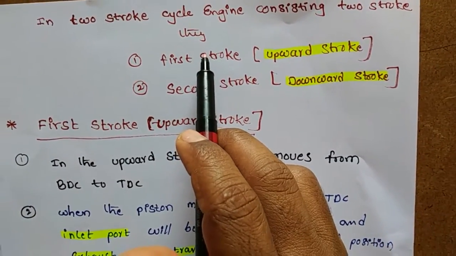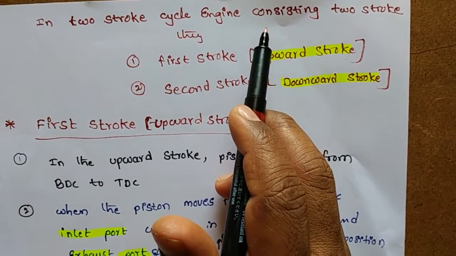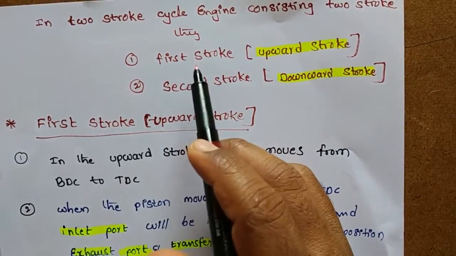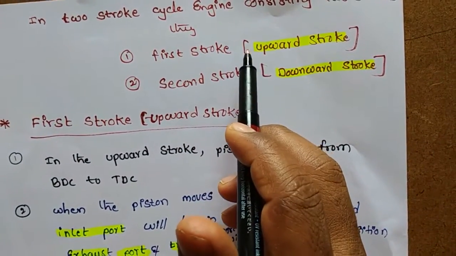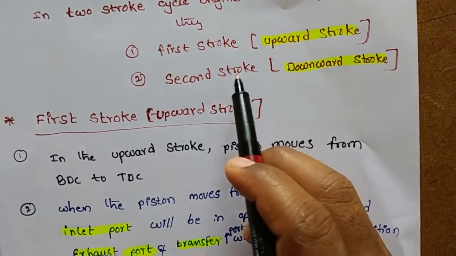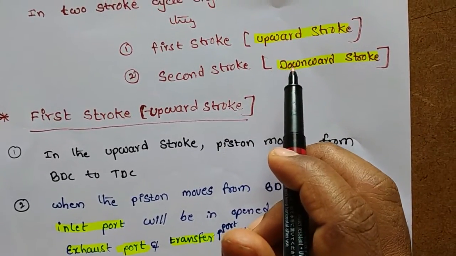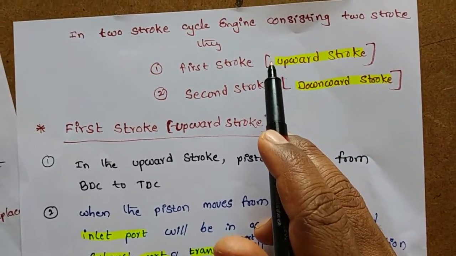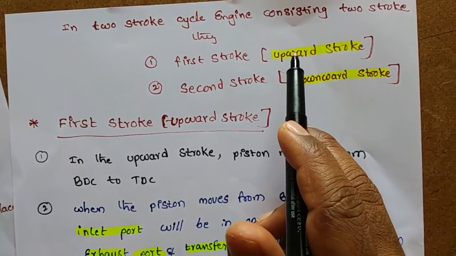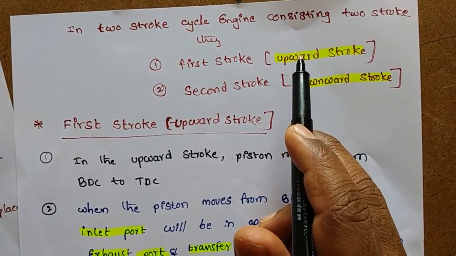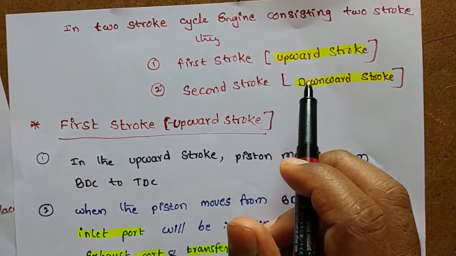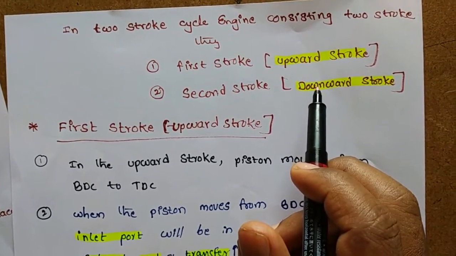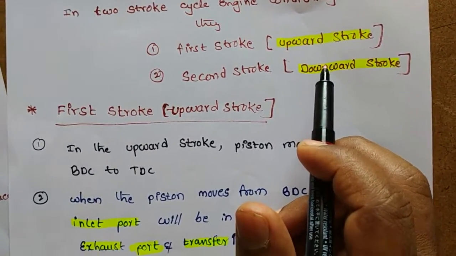In a two-stroke cycle engine, there are two strokes. Another name of the first stroke is the upward stroke, and another name of the second stroke is the downward stroke. What happens in the first upward stroke? What happens in the downward stroke? Let us see one by one.